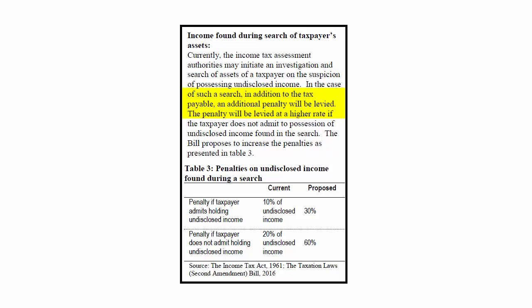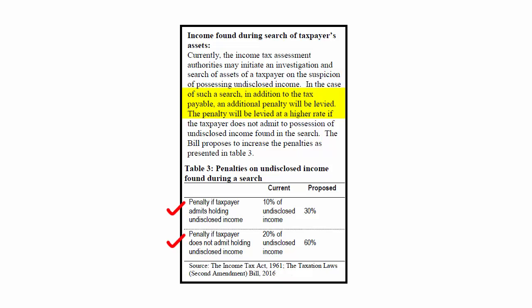Now, there are two cases in this category. The first case says the current penalty is 10% of the undisclosed income if the taxpayer admits holding undisclosed income, and the proposed penalty for that is 30%. Now in the second case, where the taxpayer does not admit holding undisclosed income, the current penalty says take away 20% of the undisclosed income, but the proposed penalty is 60%.